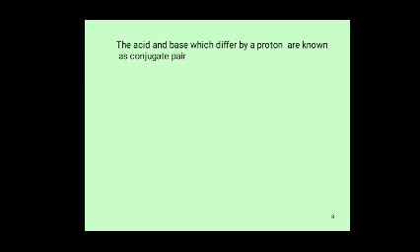Base gains a proton to form a conjugate acid. So here HCl and Cl minus are a conjugate acid-base pair, as both differ by only one proton.